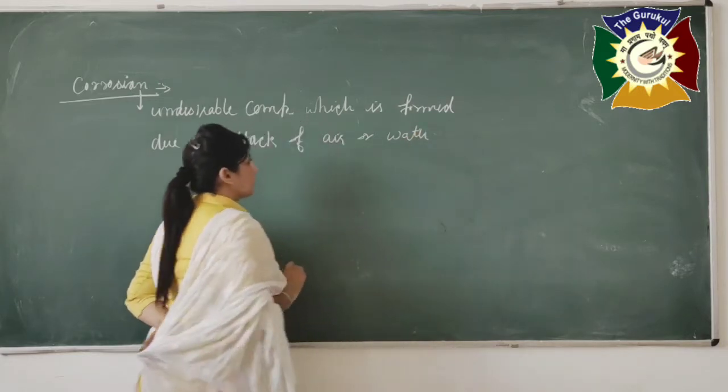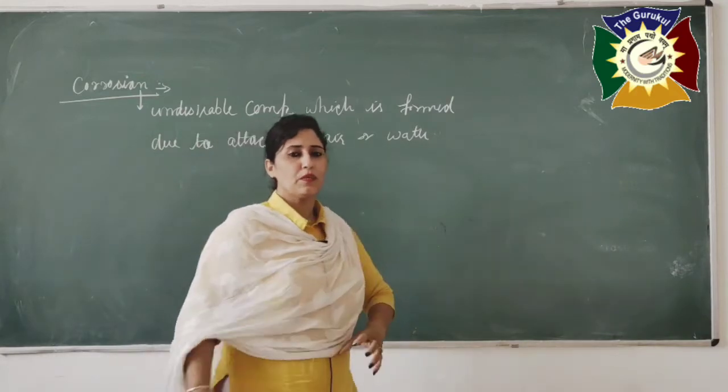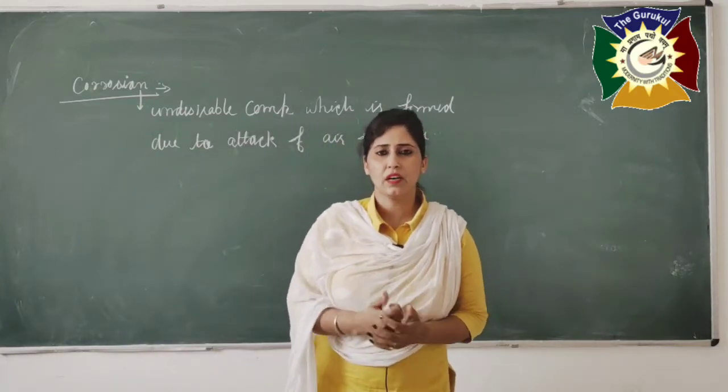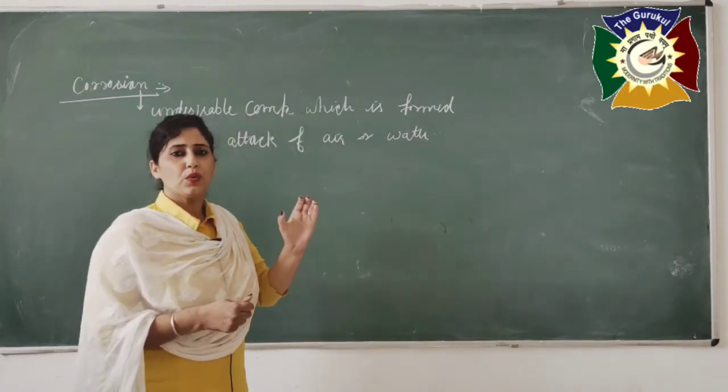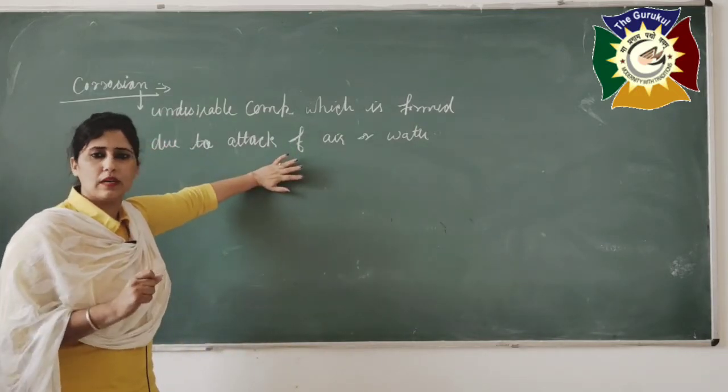Or in a simple way you can say that corrosion is a process of slowly eating up of metal due to the attack of air and moisture, air or water, in the atmosphere.